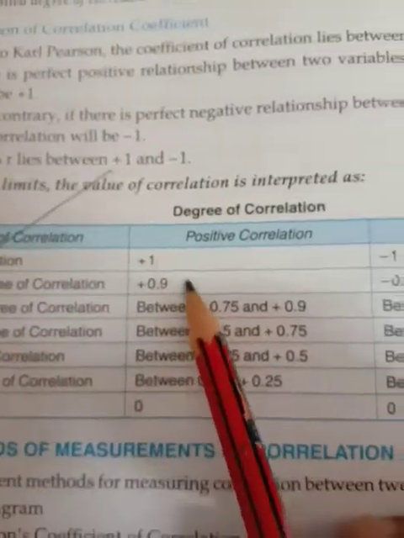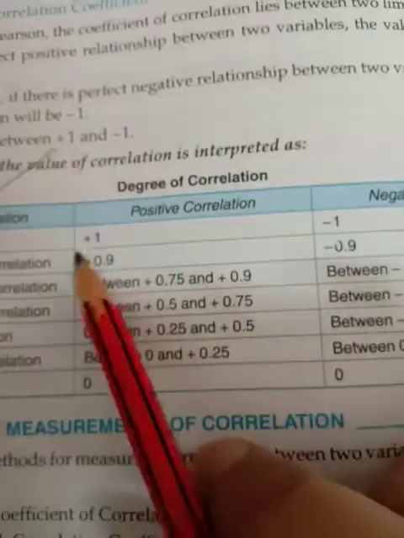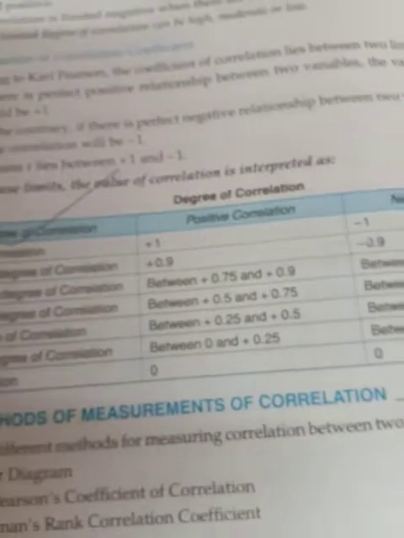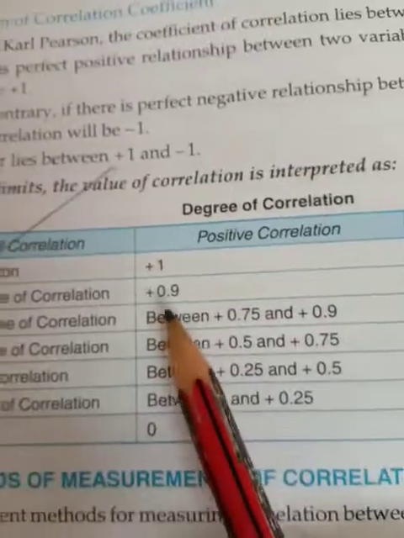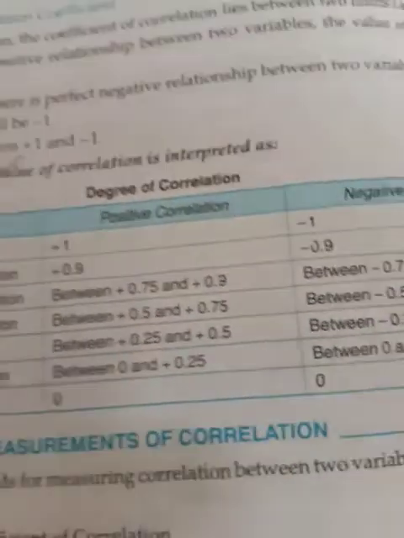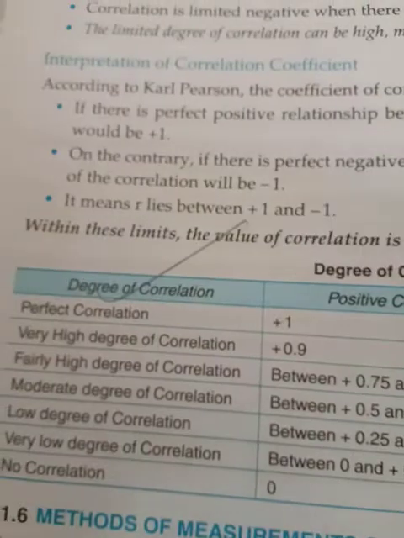Now there is a degree of correlation given in the form of a table. Perfect correlation is there, whether positive or negative: +1 or -1. If this figure comes as your answer after calculation, that is perfect correlation. A very high degree of correlation is found when the value is +0.9 or -0.9. Both are taken as a very high degree of correlation.